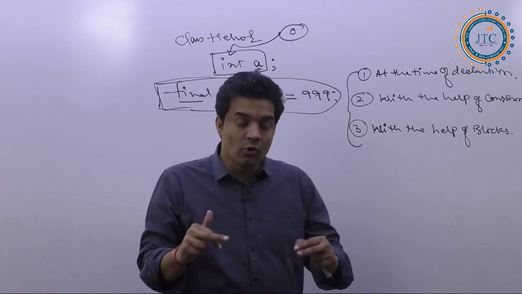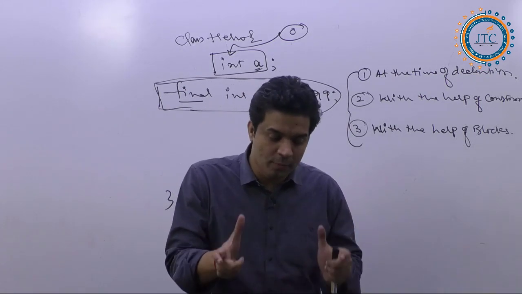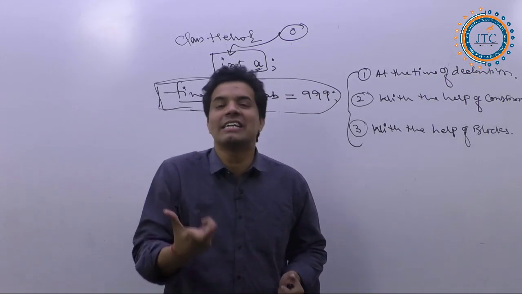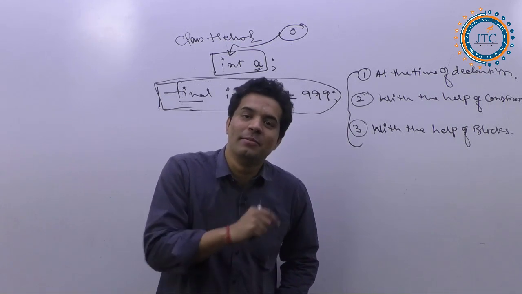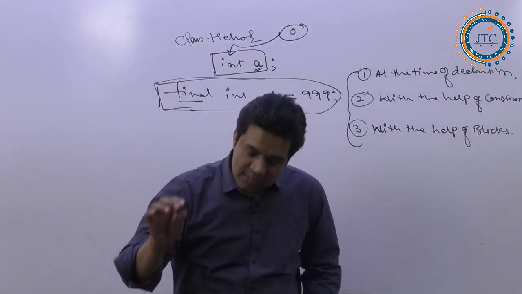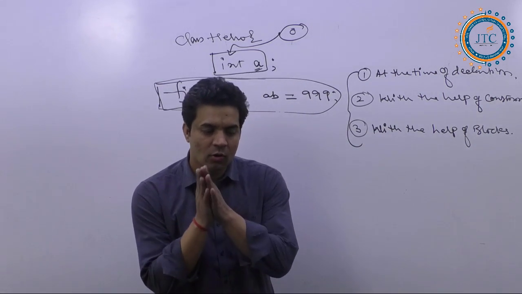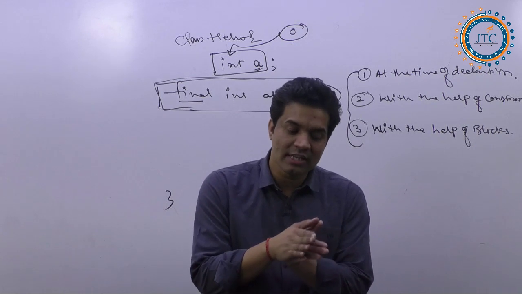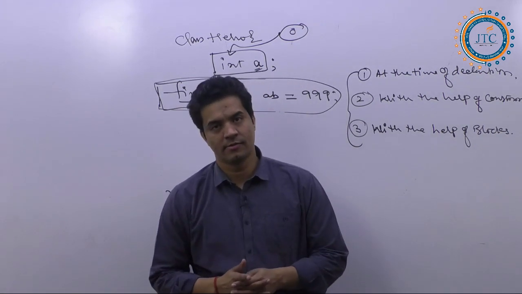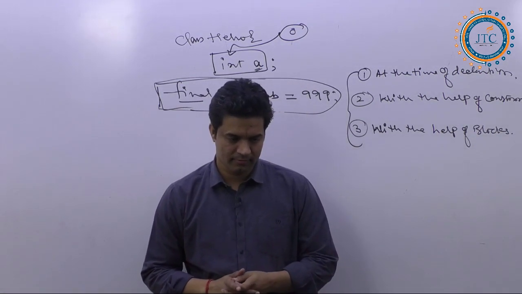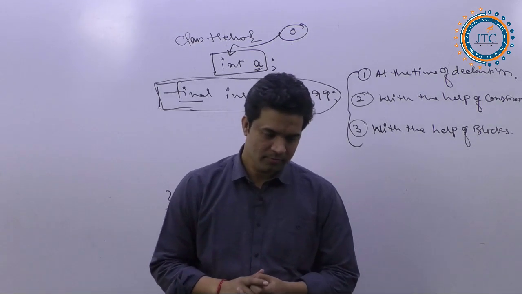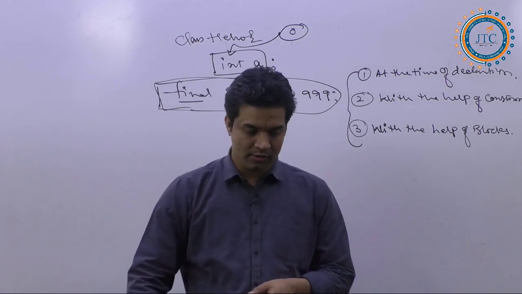I hope now you got a clear understanding of what a variable is as well as what a constant is. Any questions?